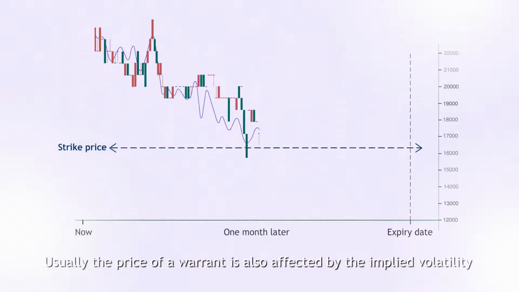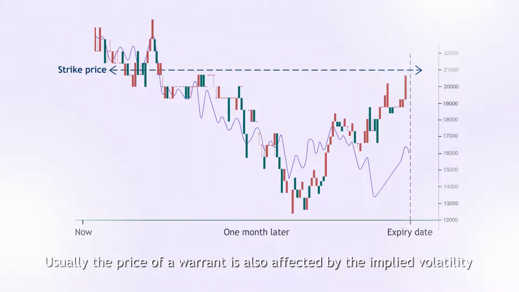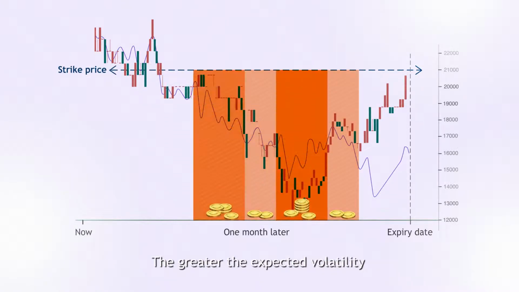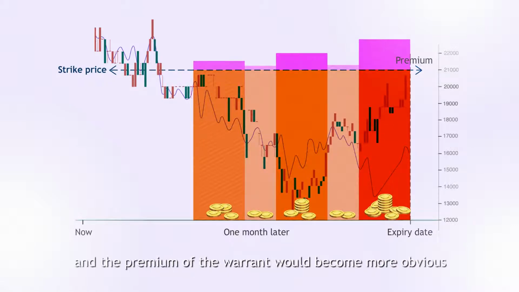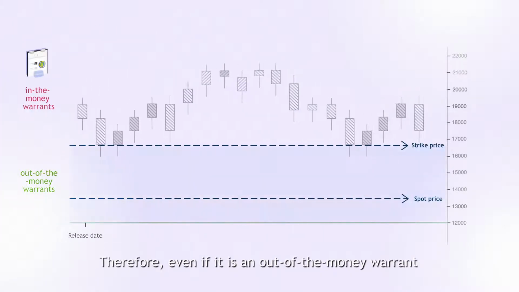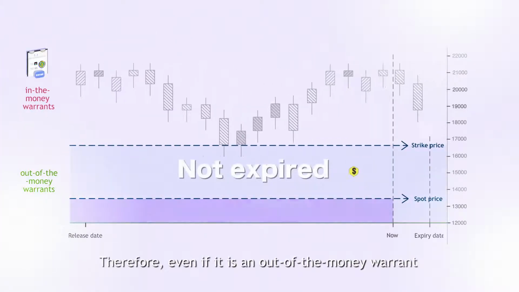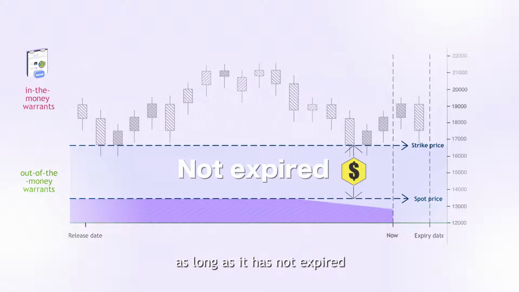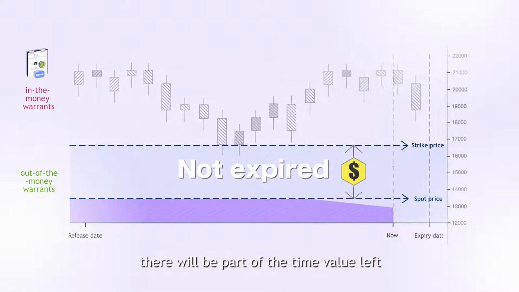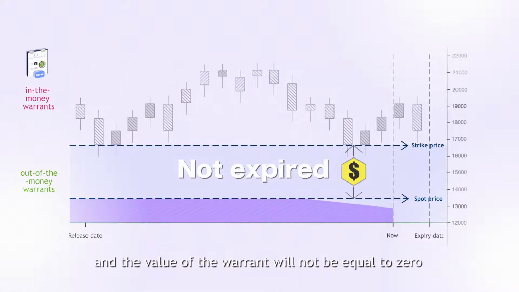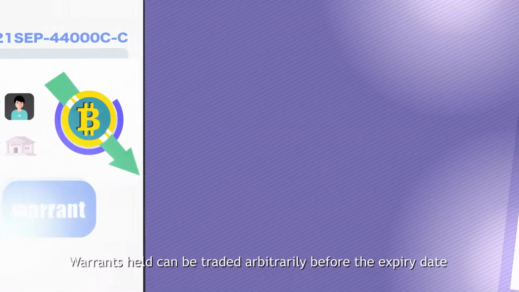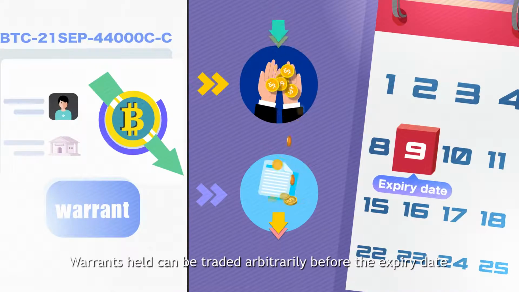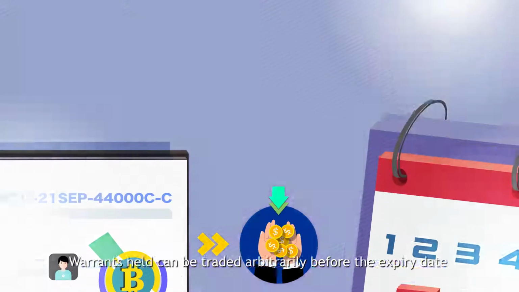Usually, the price of a warrant is also affected by the implied volatility. The greater the expected volatility, the higher the probability of profiting, and the premium of the warrant would become more obvious. Therefore, even if it is an out-of-the-money warrant, as long as it has not expired, there will be part of the time value left, and the value of the warrant will not be equal to 0. Warrants held can be traded arbitrarily before the expiry date.